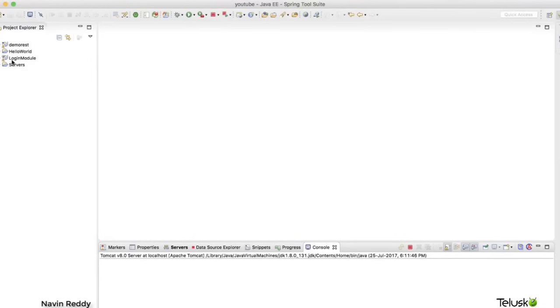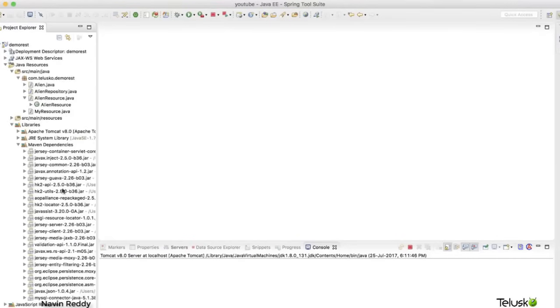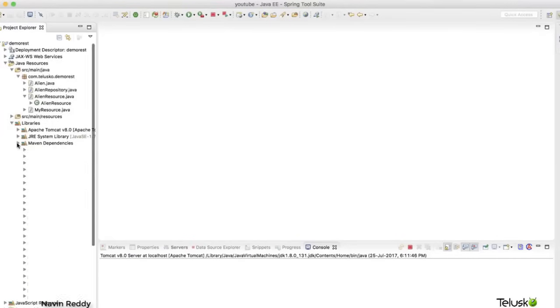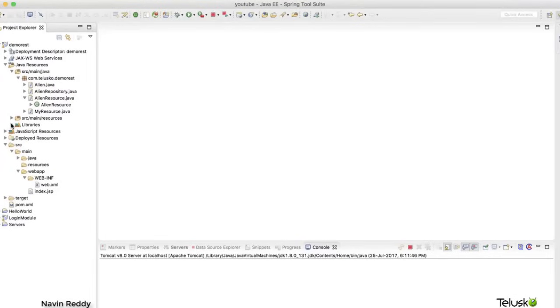Okay, so if you remember, this is the project which we have worked on earlier, right? Since I worked on this project in Eclipse, I got this project here in the existing workspace. Now, what I will do is create a new project. This time we are going for a Spring project, okay? There's an option of Spring Boot in Spring. It's a new thing. Again, you can go with normal Spring MVC, or you can go with Spring Boot.